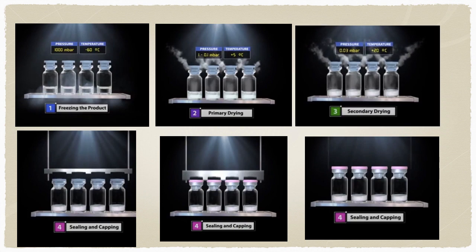Next step is secondary drying, in which temperature is raised and traces of moisture are removed. After this step, the moisture is completely removed and the product is now in the form of a complete dry powder. Next step is sealing of ampoules. Here it can be seen the closures of ampoules are closed under a vacuum and soon after sealing, capping is done. This is to ensure protection of the product from moisture during transportation and storage.